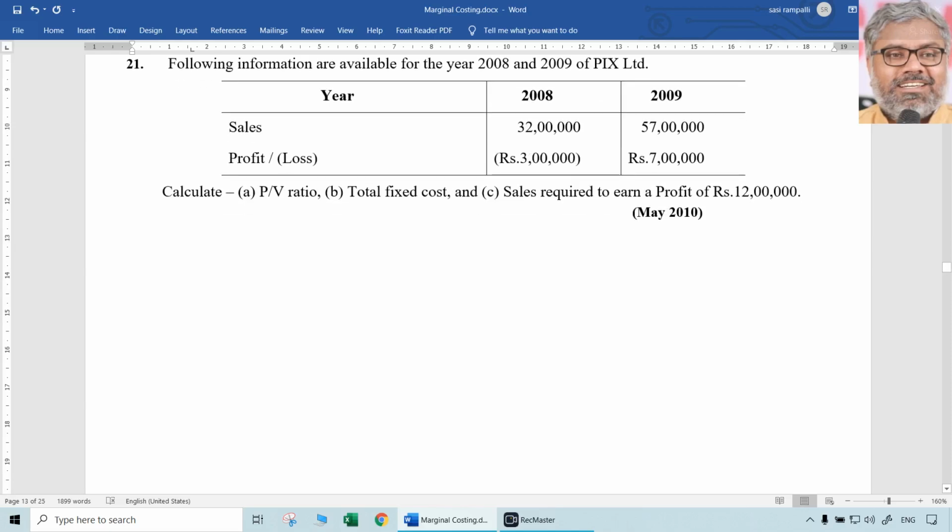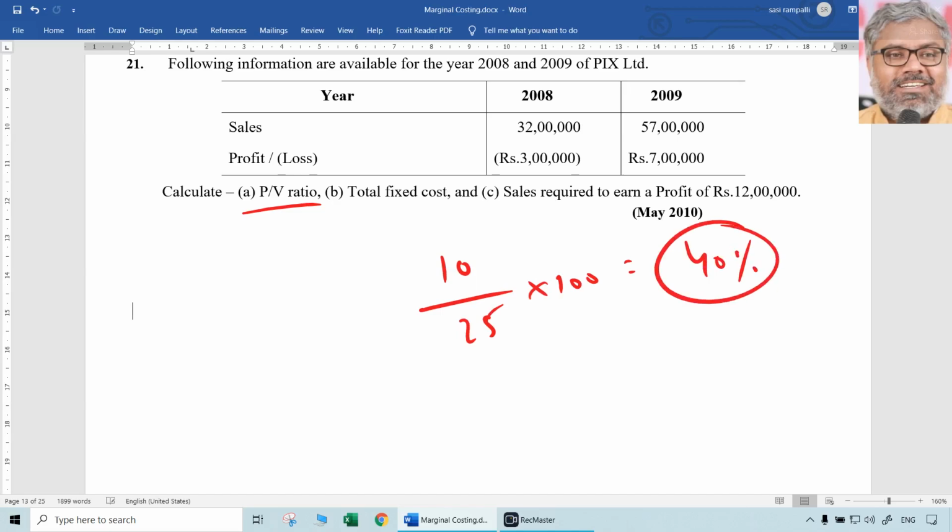So change in profit by change in sales. Simple. What is the formula for PV ratio? Change in profit by change in sales. So 10 lakhs divided by change in sales is how much? 57 minus 32. That is 25 lakhs, into 100. So 10 divided by 25 into 100 is how much? 40% is the PV ratio. Answer for question number 1, A, done. Next, question number 2, or B.